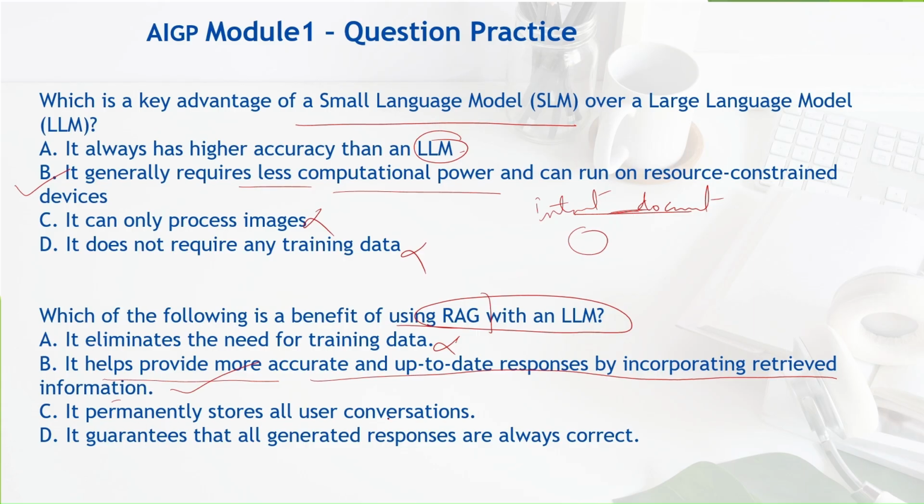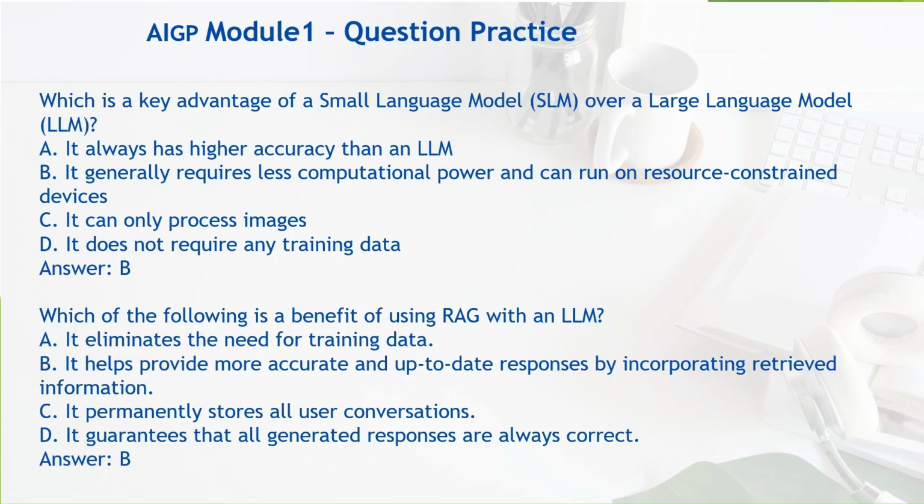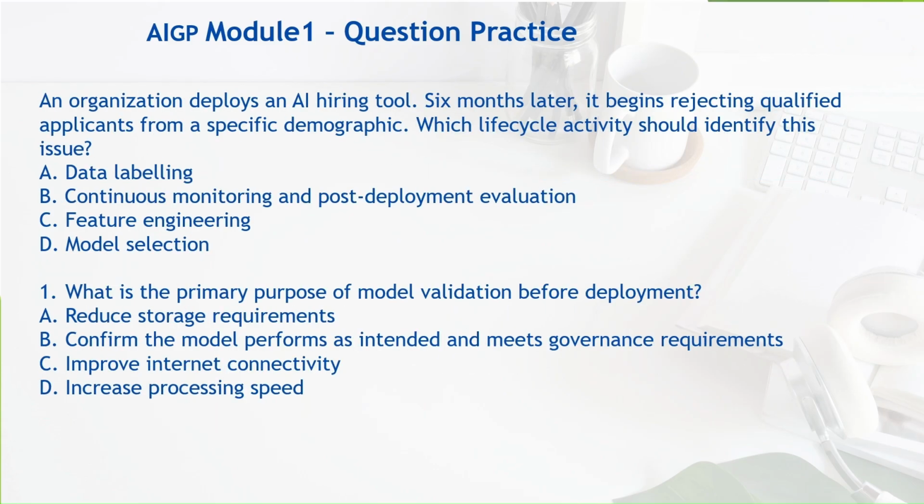Yes, let's park this. It permanently stores all user information? No, it does not store any permanent information. It guarantees that all generated responses are always correct? No, even after using RAG, it's not that you will get 100% accurate answers. So this is also not the correct answer. So the correct answer is B. It just helps you provide more accurate responses. It's not saying 100% accurate. It is saying the accuracy level will increase. Yes, we got the right answers.